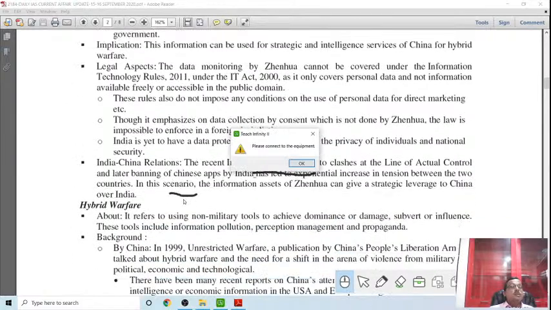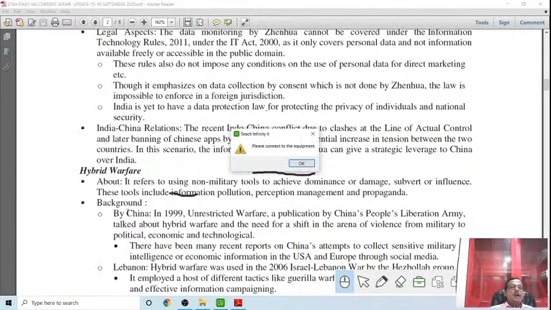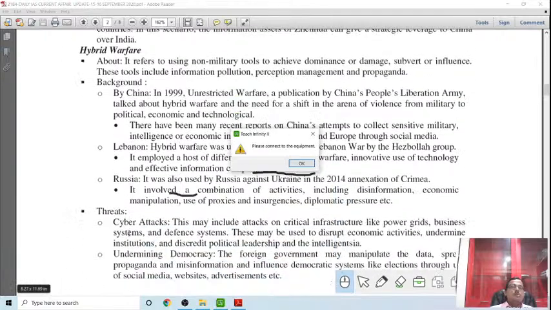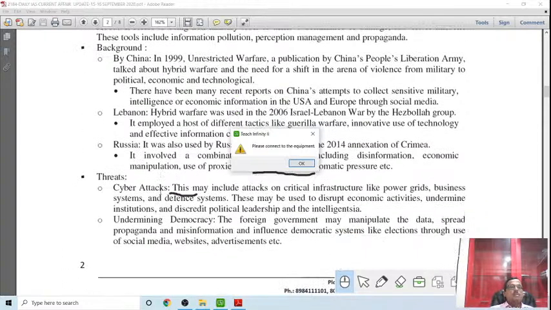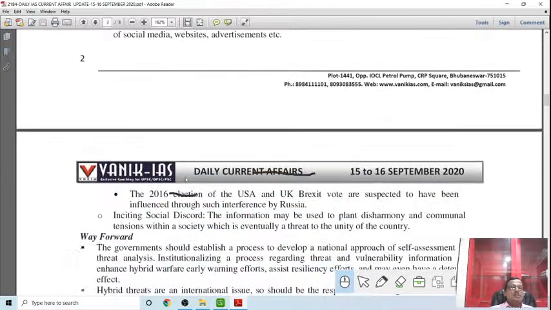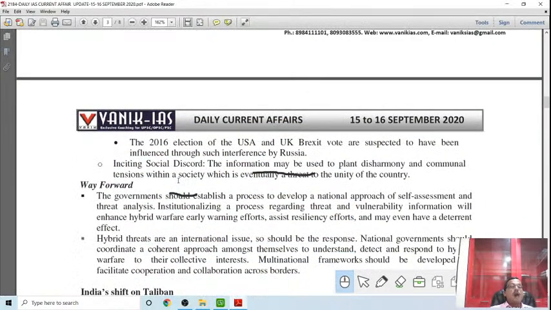But this is a big threat, because China cannot be trusted and China has the intention to use this data and launch hybrid warfare by creating inconvenience to the system. As background, other countries such as Lebanon and Russia have at times used this system. So what is the threat perception? A cyber attack can undermine democracy, because China is a communist country, so it never tolerates democracy. It may be trying to destabilize a democratic country like India, a big state. But the government of India should think ahead.